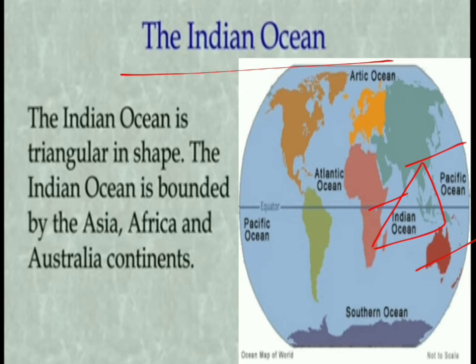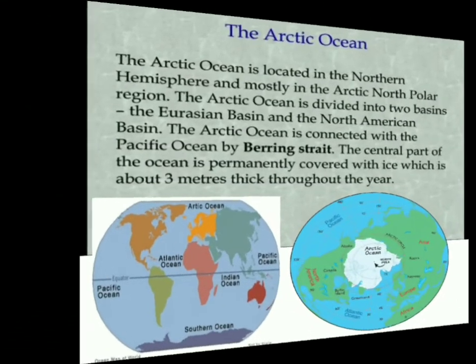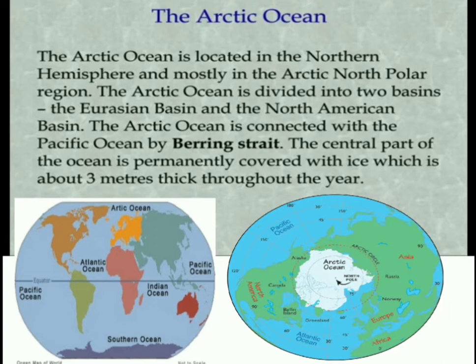The Indian Ocean is bounded by the Asian continent, as well as the African continent, as well as the Australian continent. So next we go through another ocean, that is the Arctic Ocean. It is located in the northern hemisphere.